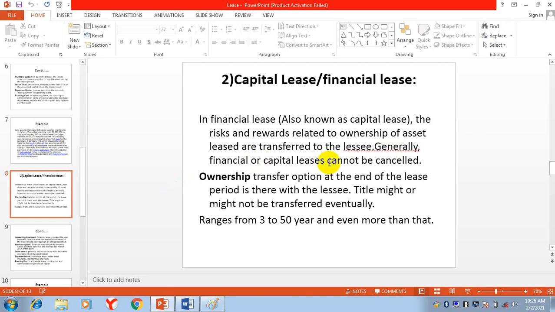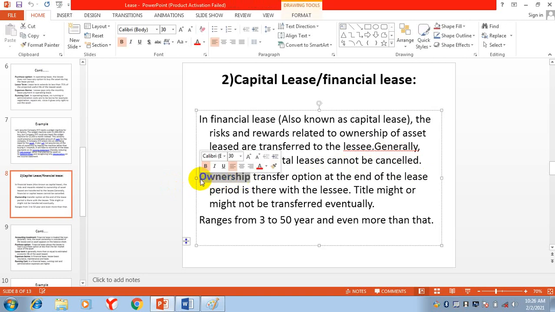Generally, a financial or capital lease cannot be cancelled. You cannot cancel it. Ownership, just like I told you, will be transferred to the lessee at the end of the contract. The ownership transfer option at the end of the lease period is with the lessee. Title might or might not be transferred eventually.